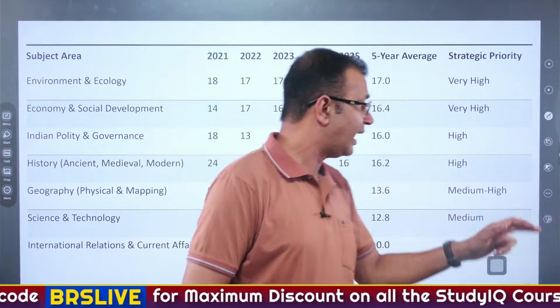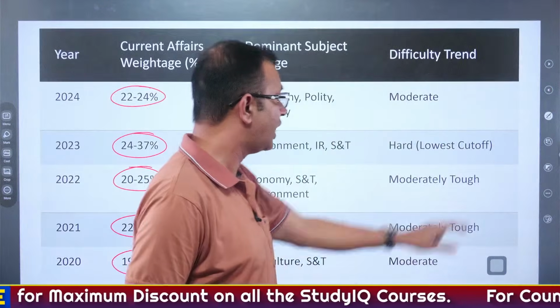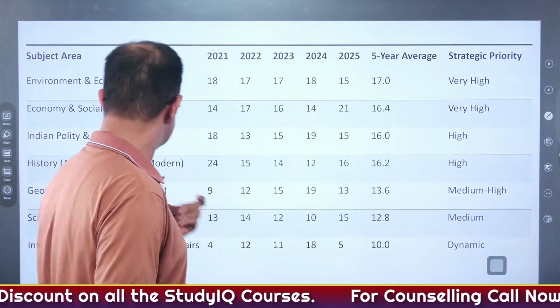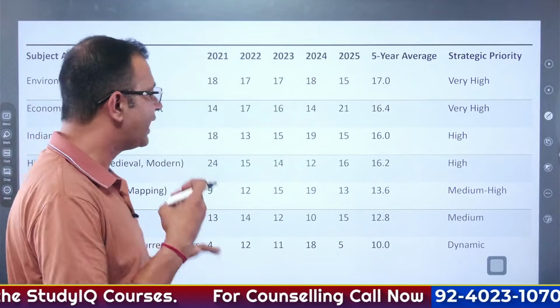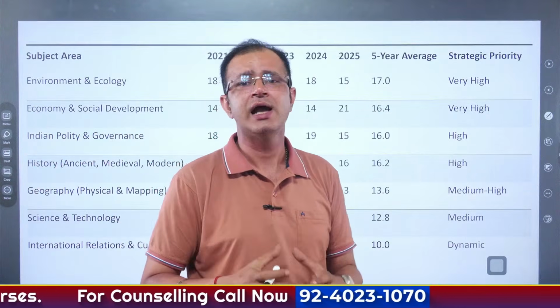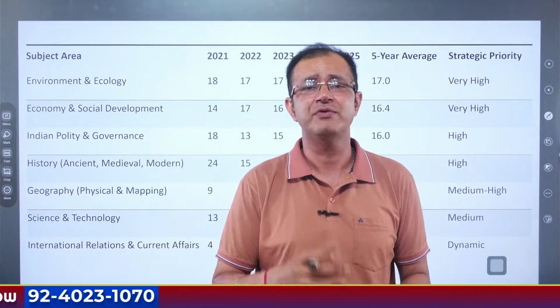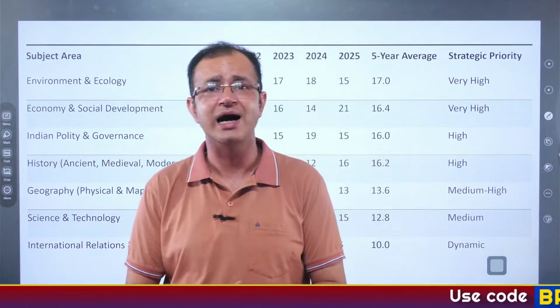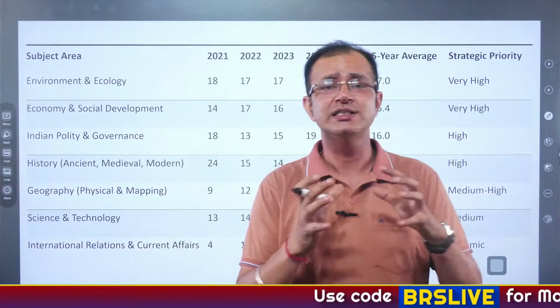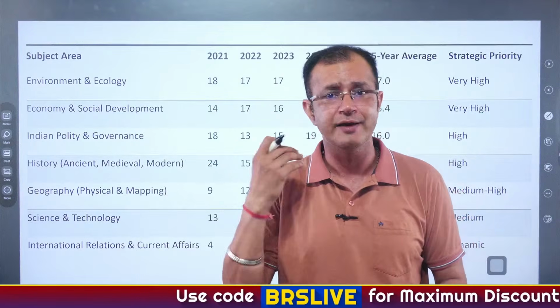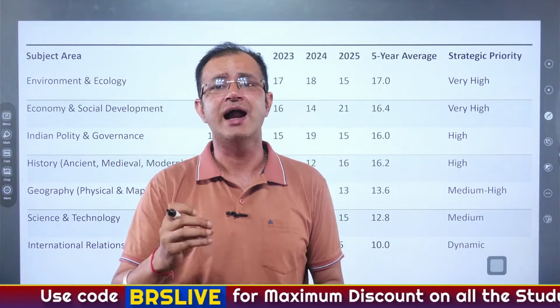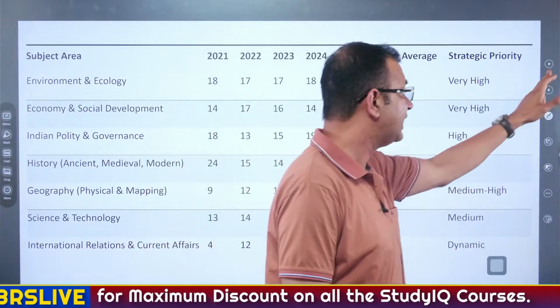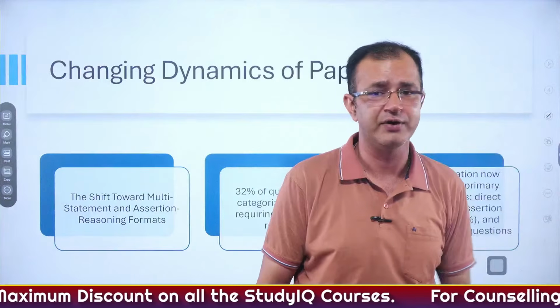All right. At the same time, the next one is geography. So over here, mapping-based questions have been asked, and when it comes to mapping, again, it becomes medium to high. And then we have science and technology as well, and international relations that have been asked in the examination. So these are all the important weightage areas that we have to cover while moving ahead with the preparation for current affairs.